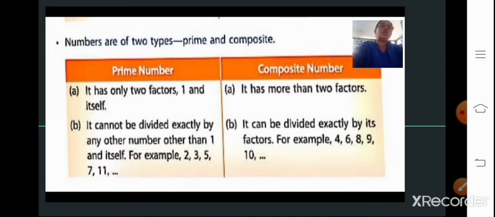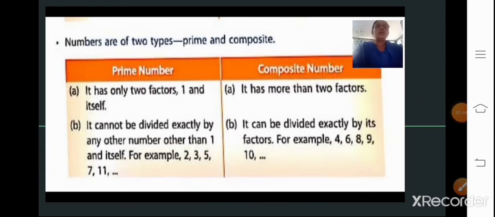The number 3 also works the same way: it can be divided by 1 and only by the number itself. So prime numbers have only two factors, the number 1 and the number itself. Prime numbers cannot be divided exactly by any other number other than 1 and the number itself. For example, 2, 3, 5, 7, 11.